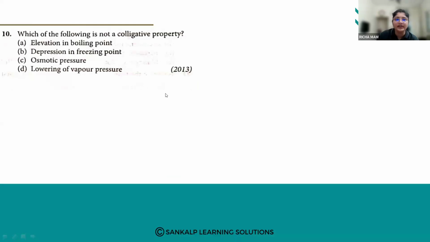Which of the following is not a colligative property? This was a question asked in 2013. Which of the following is not a colligative property? Elevation in boiling point, depression in freezing point, osmotic pressure, lowering of vapor pressure. Which one is not the colligative property? Yes, students.